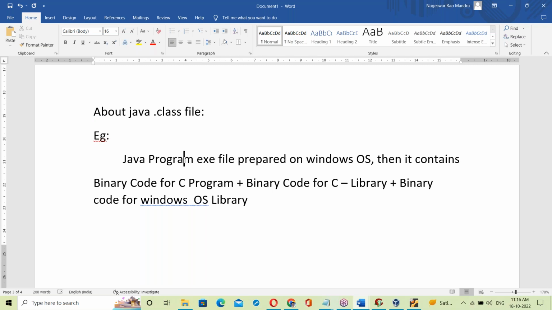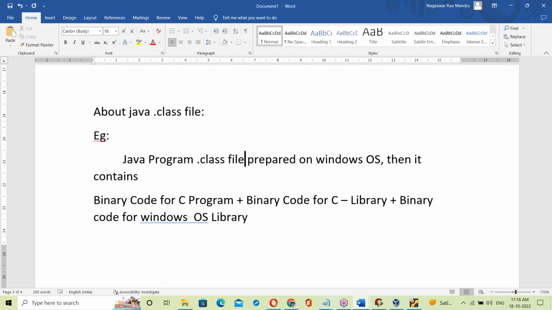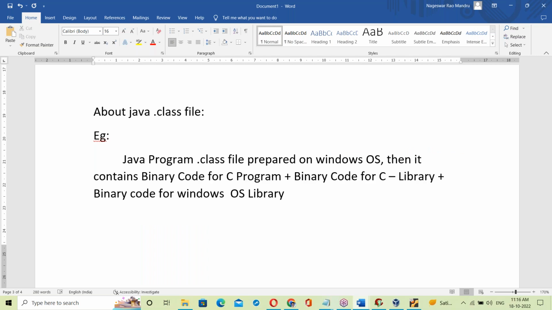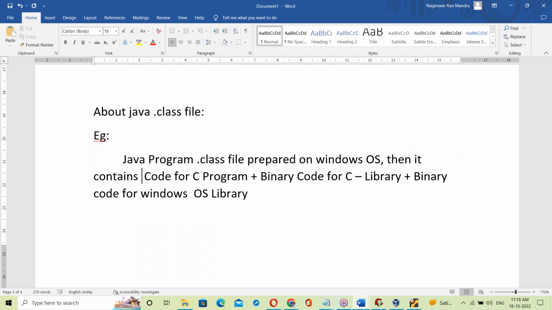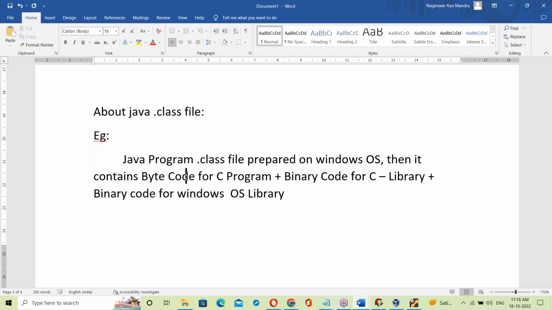Java program. In Java we don't have an exe file. In place of the exe file, it's a dot class file. Java dot class file is prepared on Windows OS. Then it contains byte codes. In Java, everything is byte code. It's byte code for the Java program.